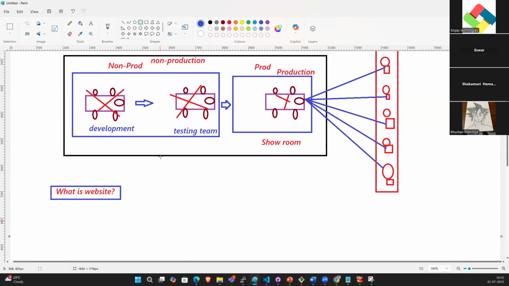It's a website which is visible for everyone. Okay. Bhushan, it's a collection of programs.